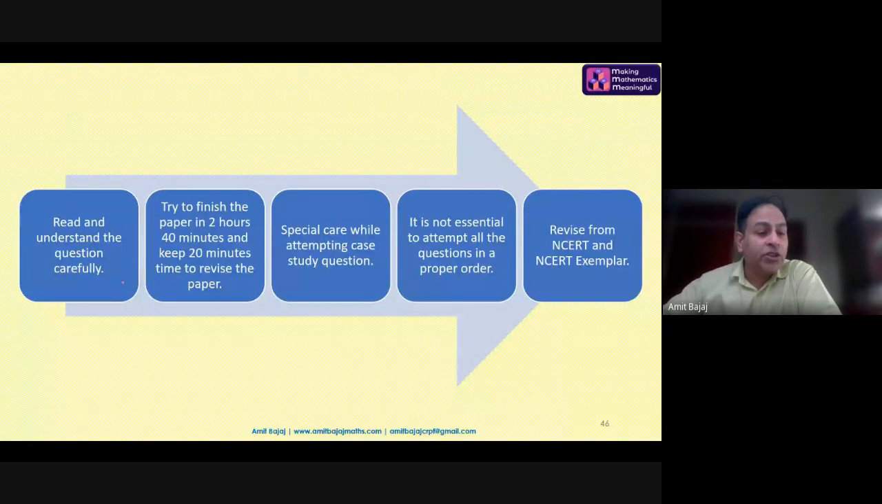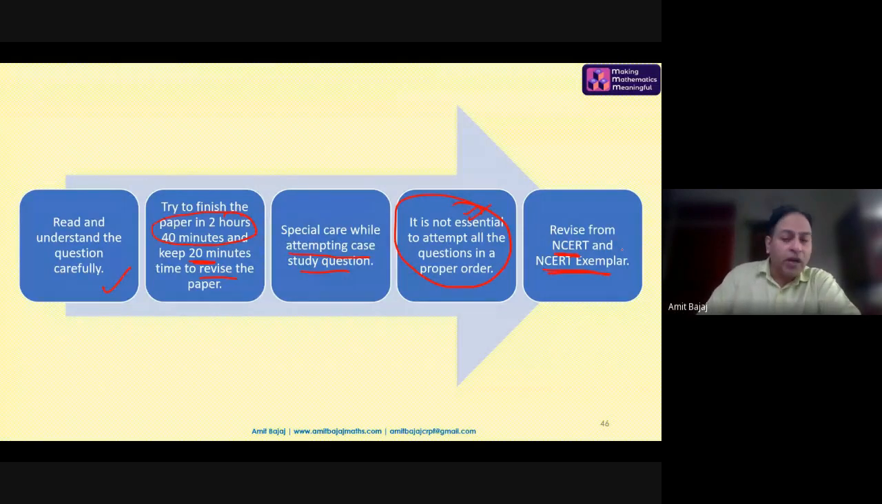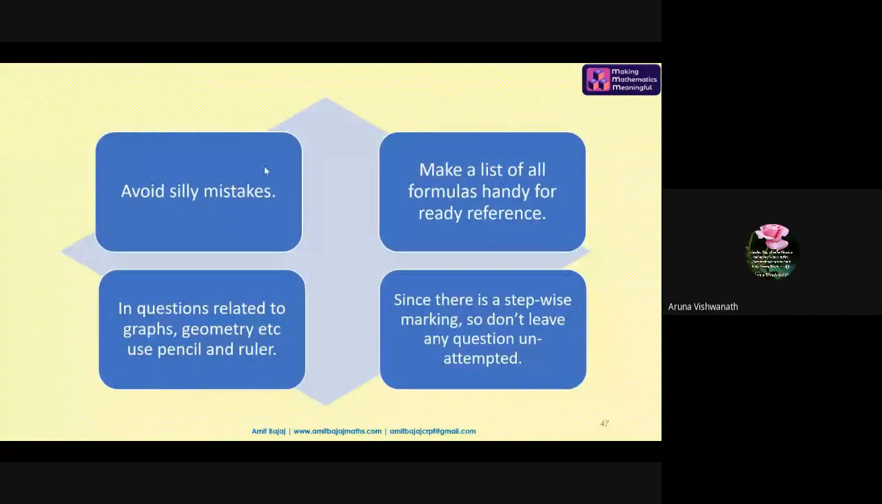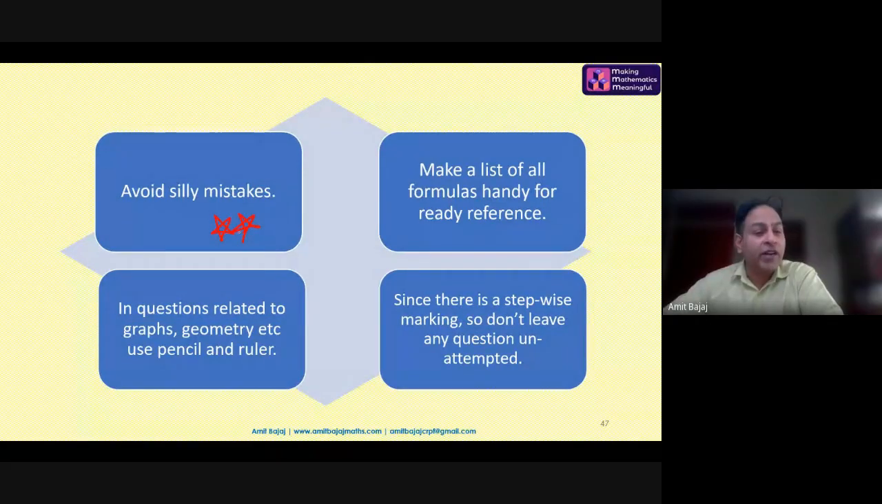Read and understand the question carefully. Try to finish the paper in 2 hours 40 minutes and keep 20 minutes for revision. Give special attention to case study questions. It is not essential to attempt the paper's questions in the same order. Revise from the NCERT exemplar. Avoid silly mistakes. This is very, very important. We have been telling this to our kids for years, but they sometimes still commit them. And they must be ready with a proper formula list.